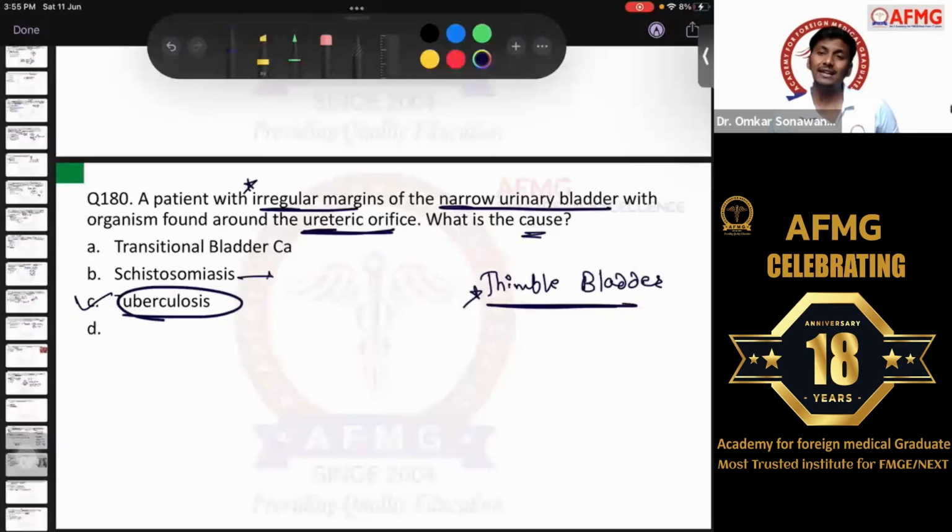Schistosomiasis, here the patient will likely develop squamous cell carcinoma of the urinary bladder. Okay, not narrowing of the ureteric orifice or irregular margins, or not any narrow urinary bladder, rather there would be a mass in the urinary bladder. Okay, transitional cell bladder cancer, again a mass would be present, not narrowing or irregular margins as such.